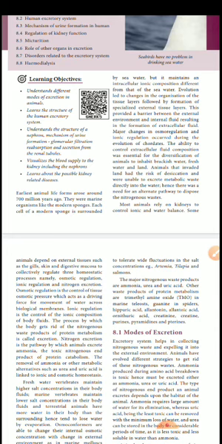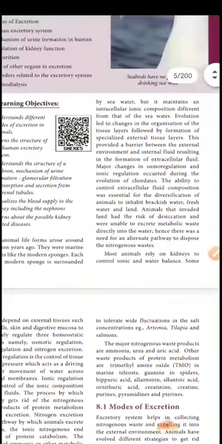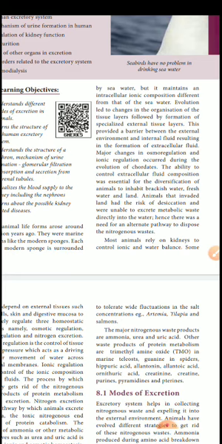First we can read about what seawater is. In each animal, what the different modes of excretion are, we can read in this lesson. The earliest animal life forms arose 700 million years ago. They were marine organisms like the modern sponges. Each cell of modern sponges is surrounded by seawater, but it maintains its intracellular ionic composition.